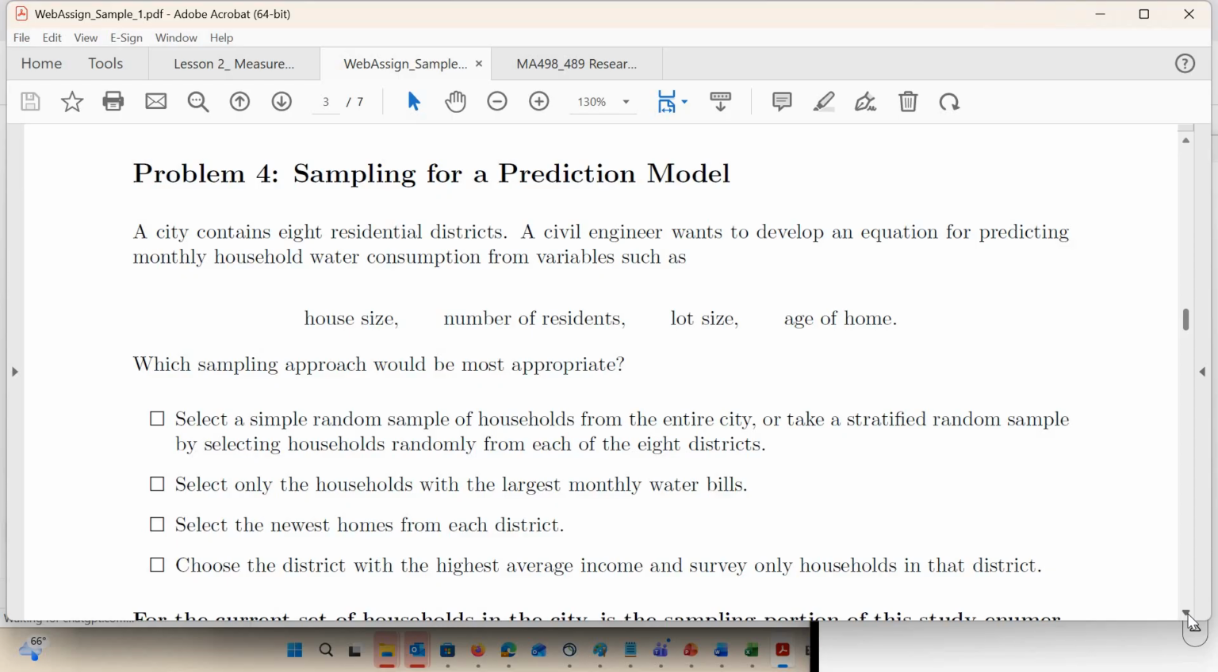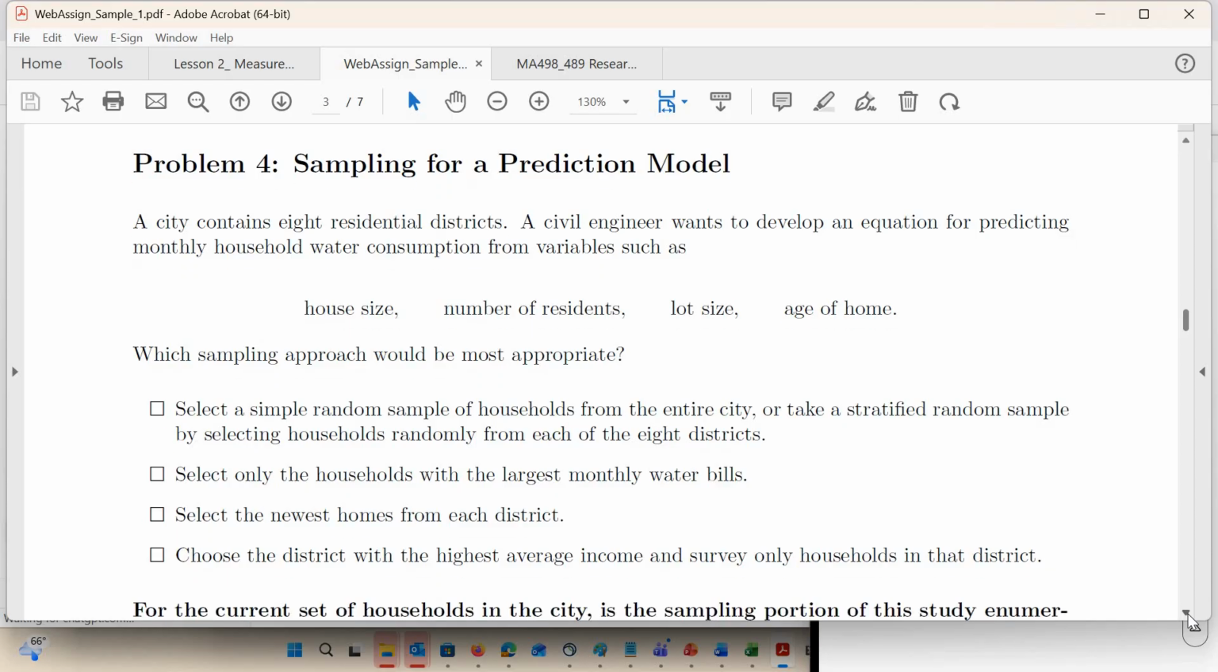That's reasonable. If we select only the households with the largest monthly water bills, that would be bad because we are getting, again, selection bias. If we only have the newest homes from each district, we're again having selection bias because we're picking only a certain type of home. And then again, if I just chose a district based on something and surveyed only households in that district, I still don't get a good picture. I have to do a random sample across the different types.